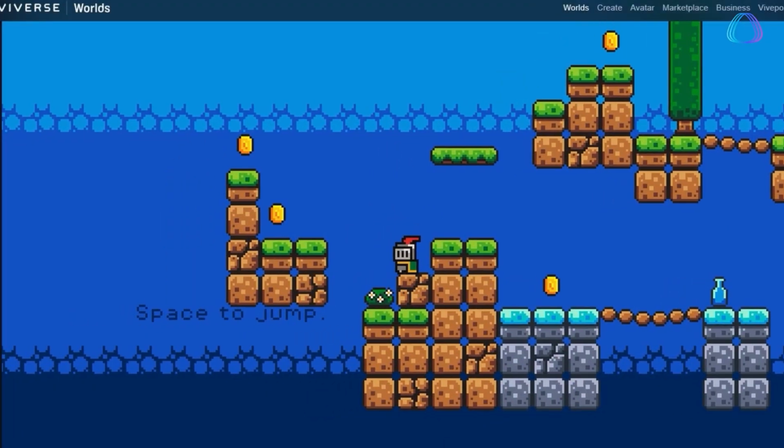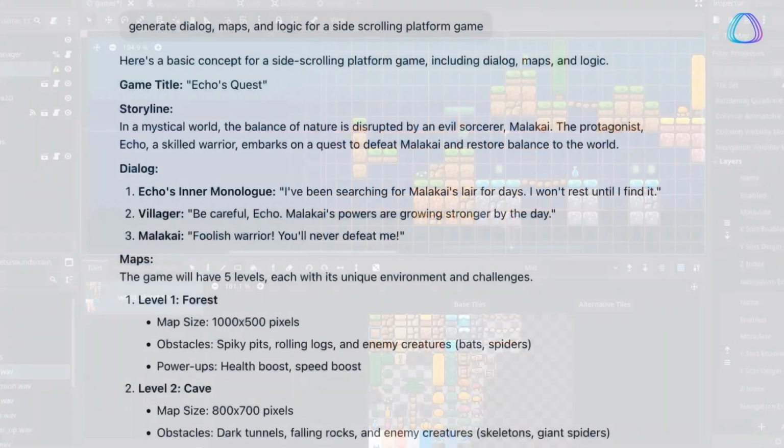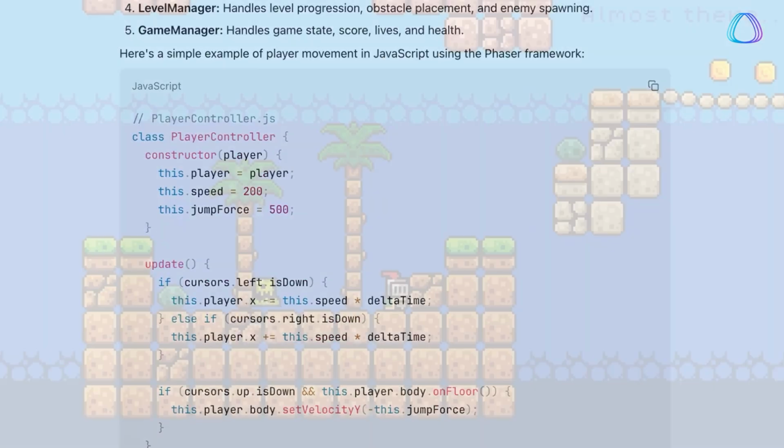Perhaps you're building an RPG or platformer. Get started in your game engine of choice and use AI to expand your characters, quests, or dialogue.